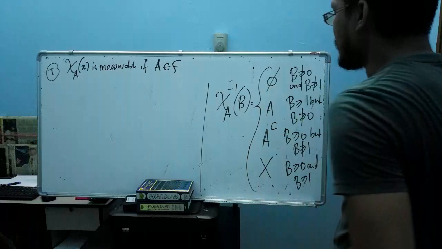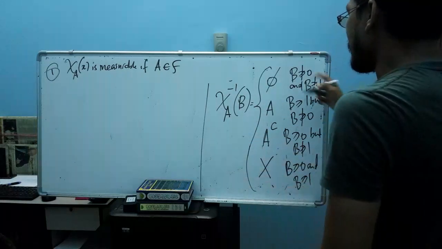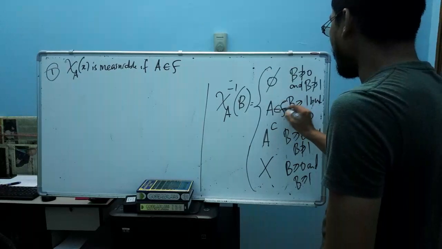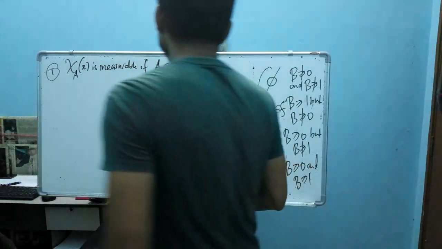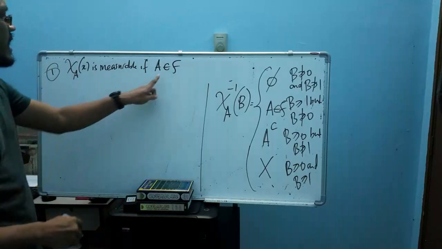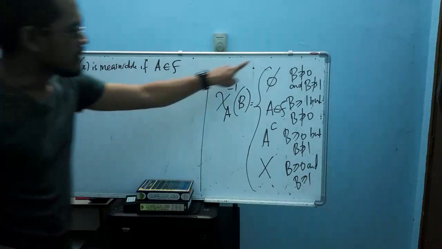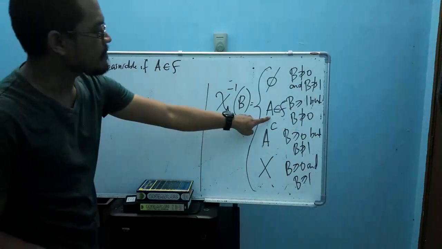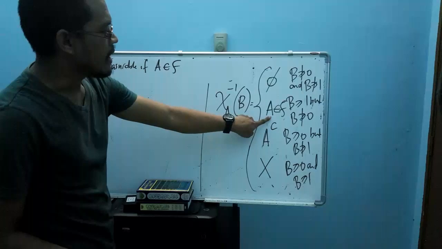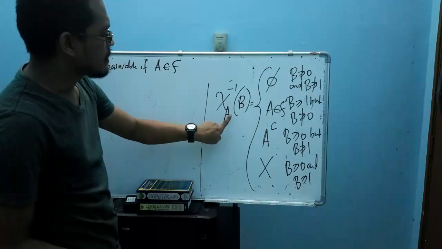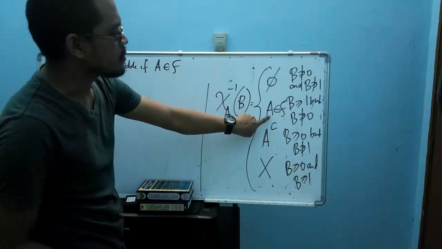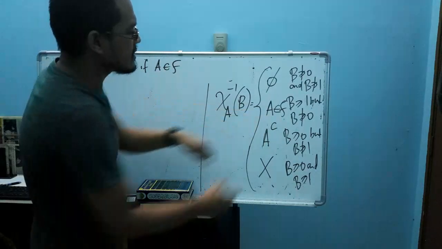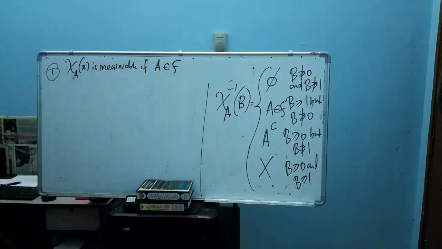From the definition, straightforward we can say that our A here should be an element of F, because from this pre-image we can find our A. We have A as one of the pre-images of our function here, so it follows that our A is an element of F. So this is the first one.